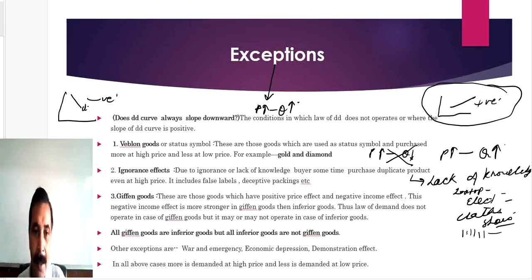For example, original and duplicate. Let me talk to you about shoes of Woodland. A pair of Woodland shoes is 5,000, original shoes. And another duplicate copy of that pair of shoes is also 5,000.